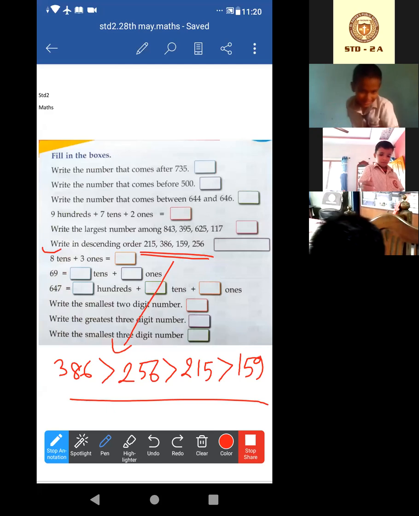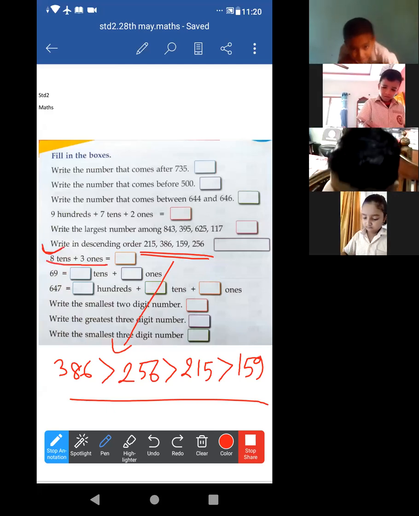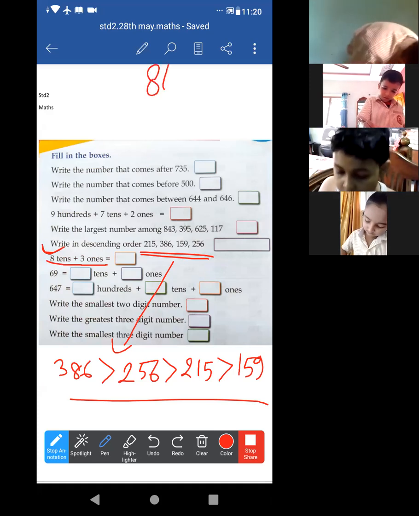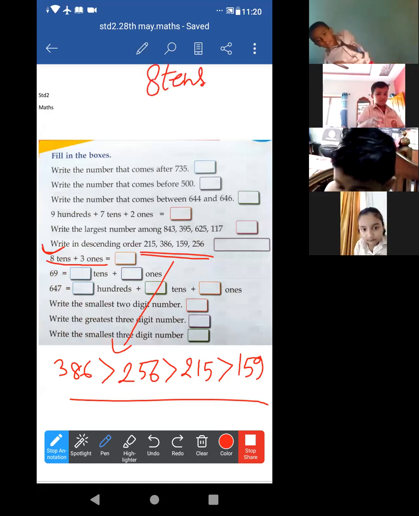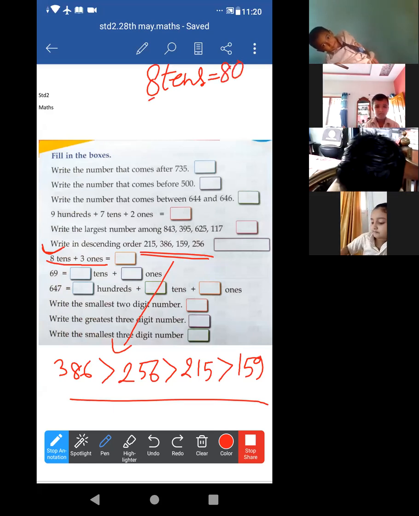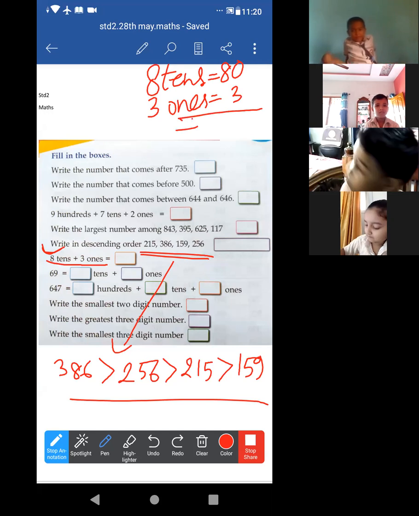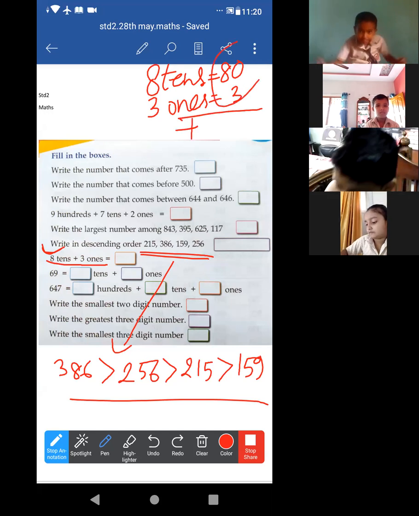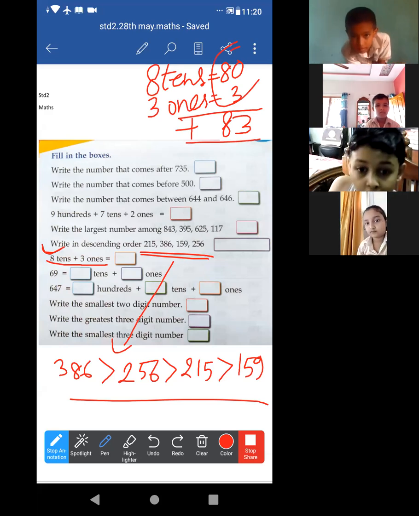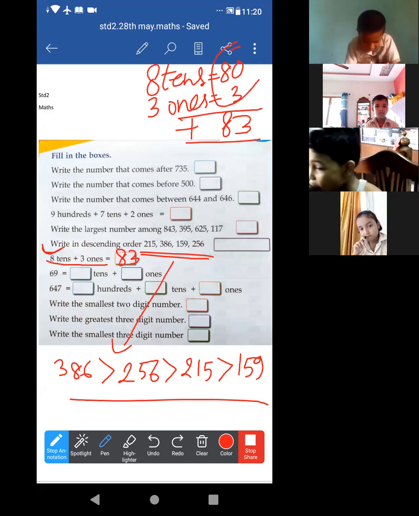Now I am going for the next one. Look, 8 tens, this one, the 7th one. 8 tens and 3 ones. 8 tens means what? Definitely 80. And 3 ones means what? Definitely 3. So if we add them, what will be the answer? Definitely 83. Yes, so these are already very easy. Always see it properly, huh? This answer is 83.